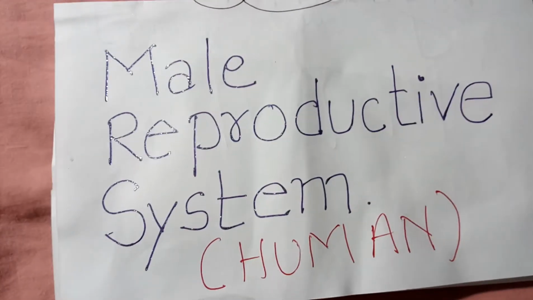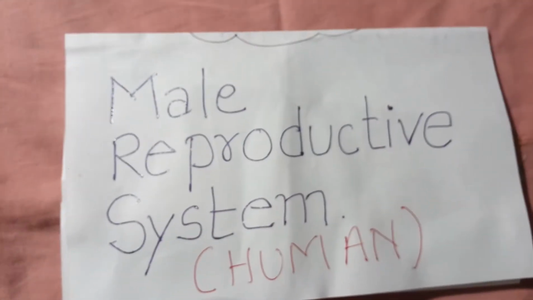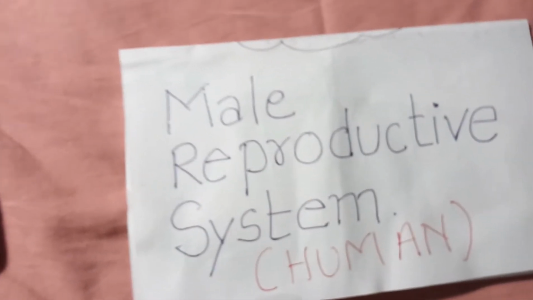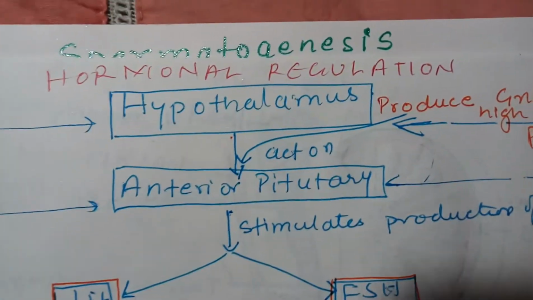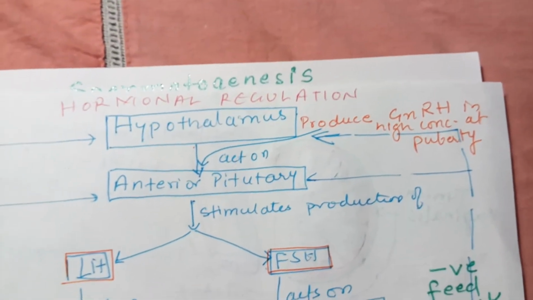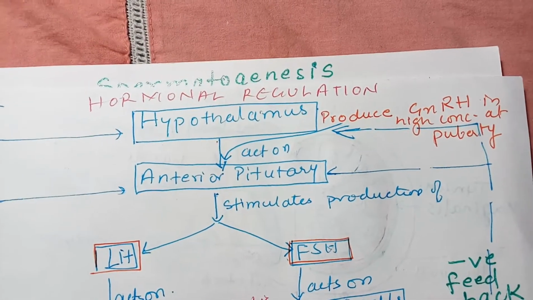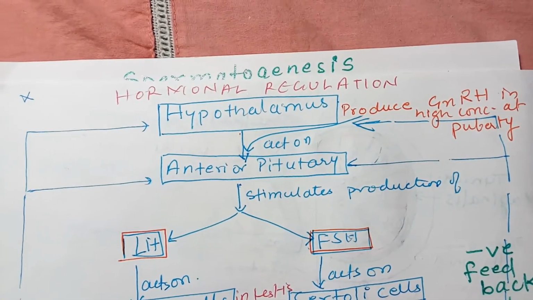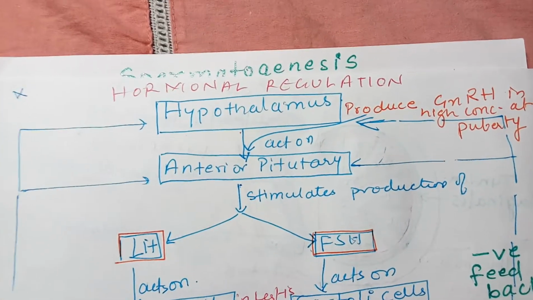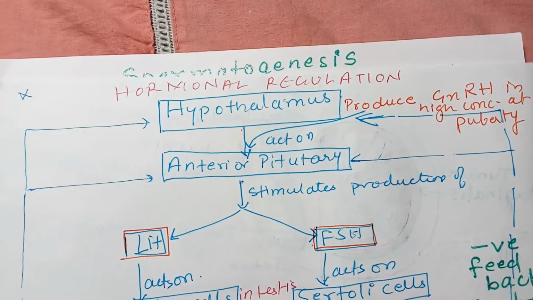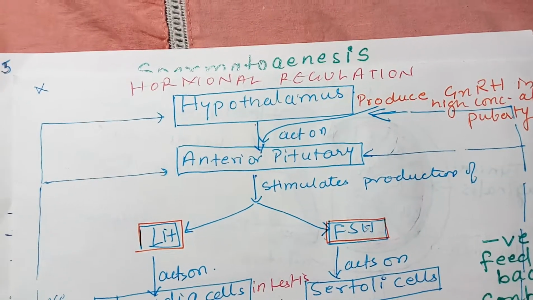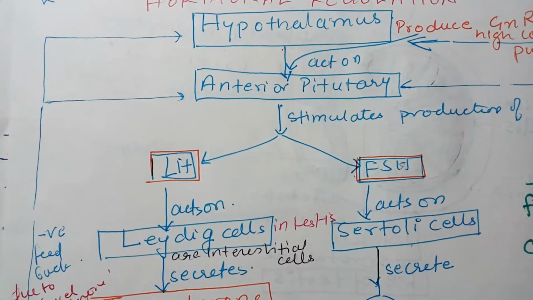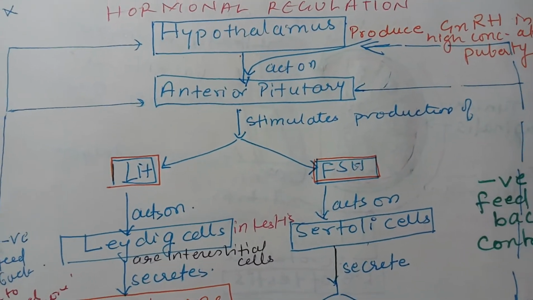Now we will see the hormonal regulation in the male reproductive system. The hypothalamus produces gonadotropin releasing hormone in high concentration at puberty, and this acts on the anterior lobe of the pituitary. The anterior lobe of the pituitary synthesizes two tropic hormones, LH and FSH.